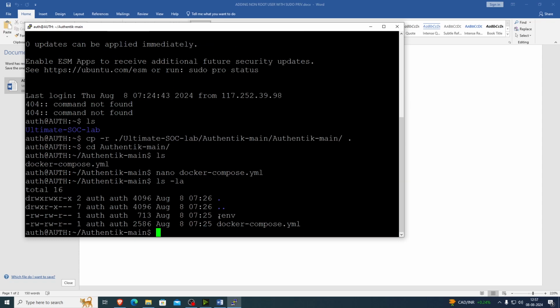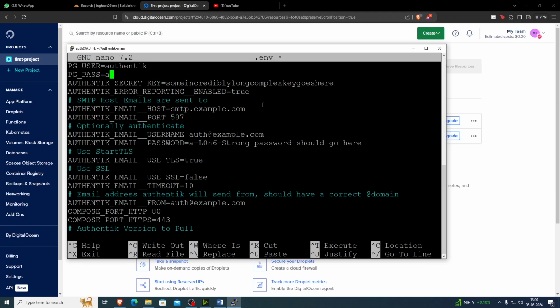Now you can also see the .env file. So you change the password here. Use some secret key. If you have a mail server, you can add it here. I don't have any mail server, so I'm leaving it.